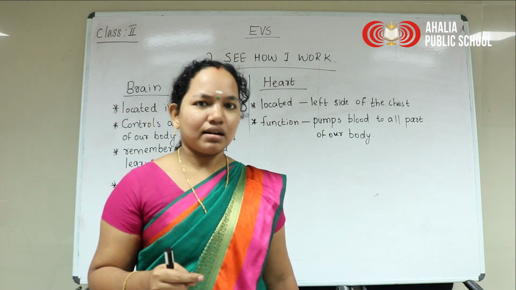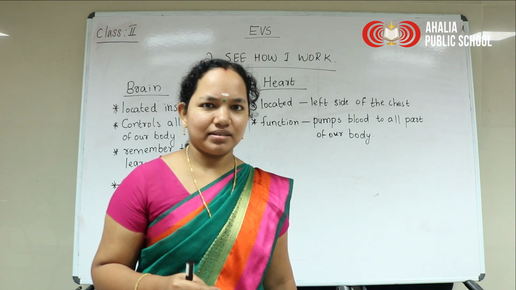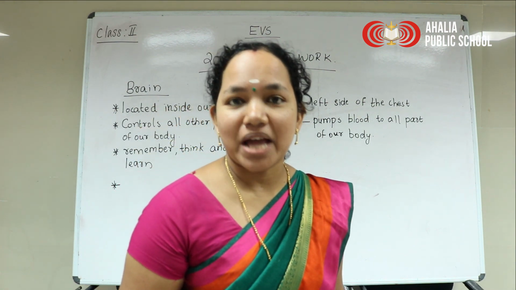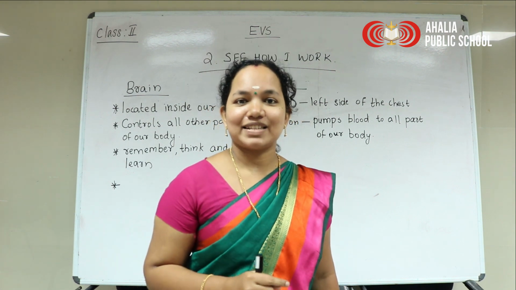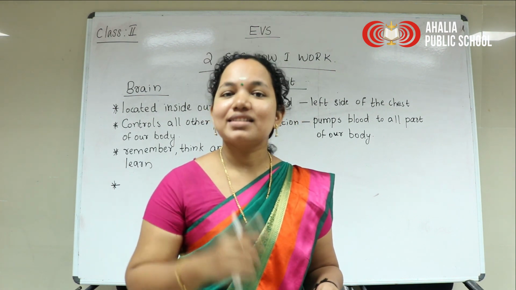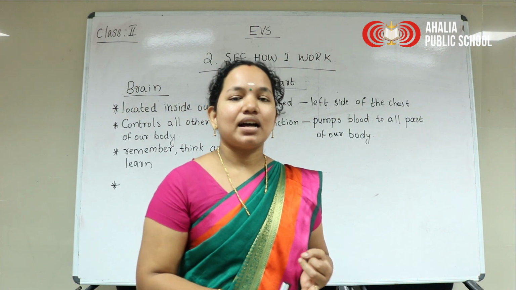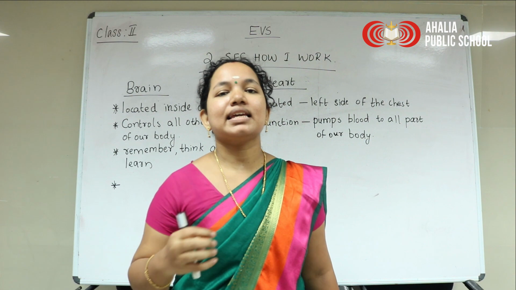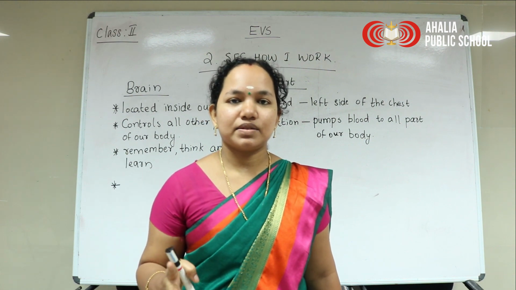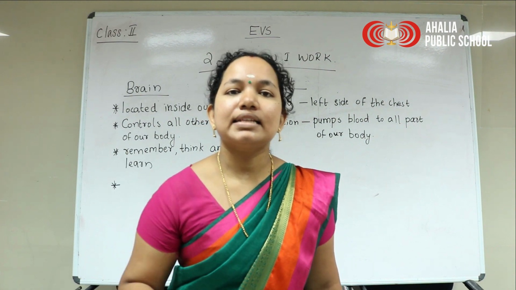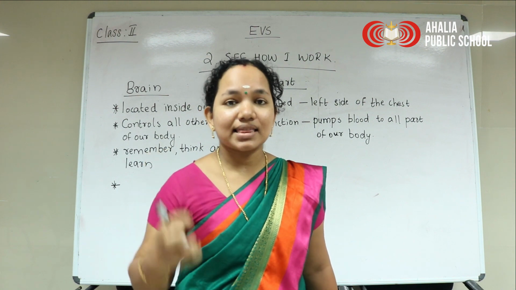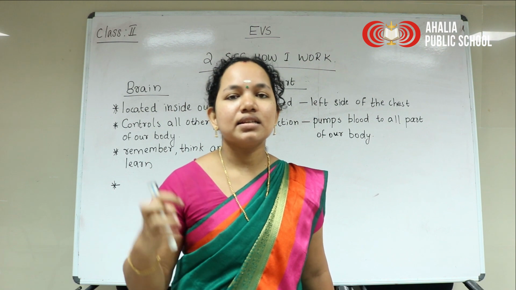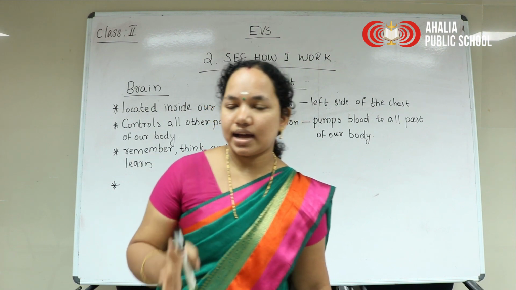No. So which type of food do you have to eat? Fruits, vegetables, milk. All these are healthy food items. So you have to eat good food, healthy food, for the proper functioning of this human heart.